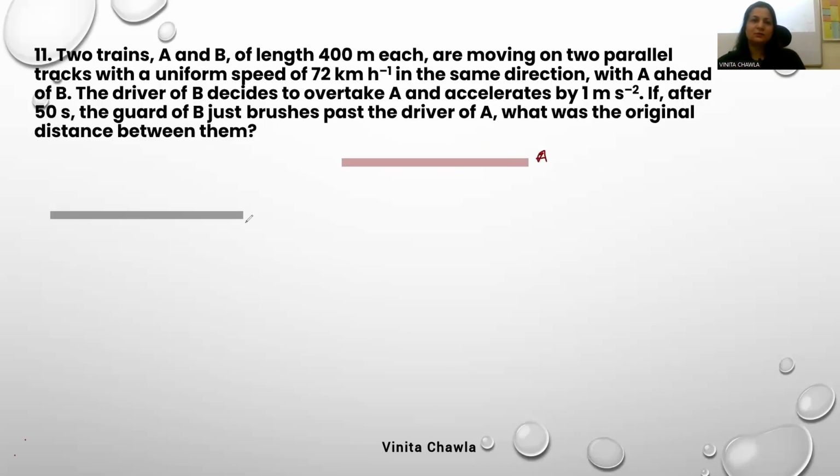Train A, train B. Length of the trains is 400 meter each. Both the trains are equal in length. They are moving on two parallel tracks with a uniform speed of 72 kilometers per hour in the same direction. Initial speed is 72 kilometers per hour.